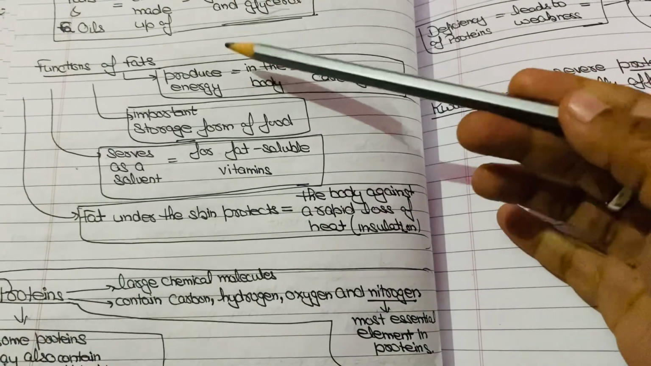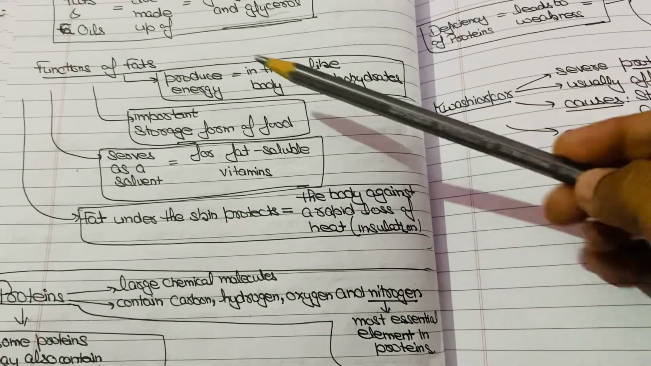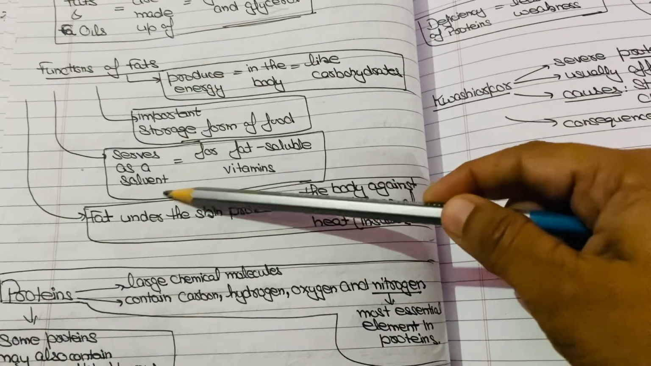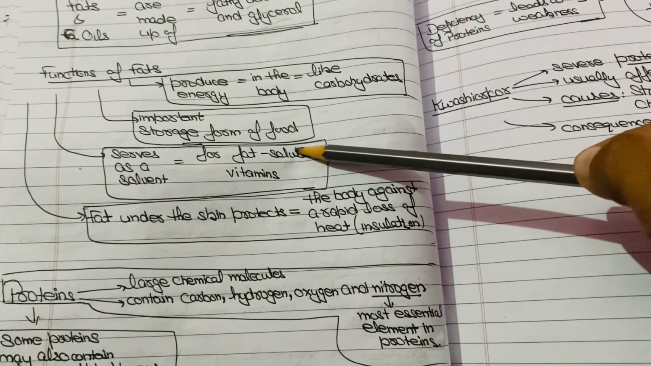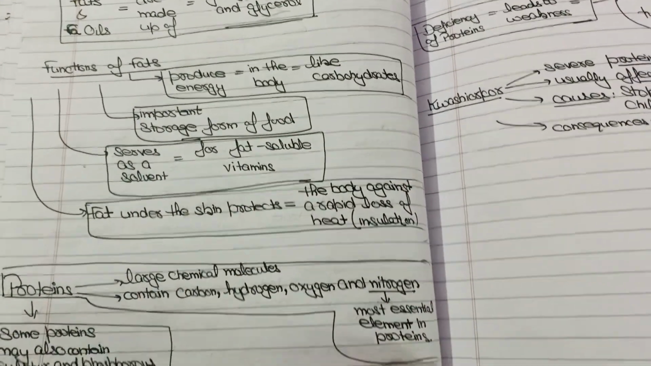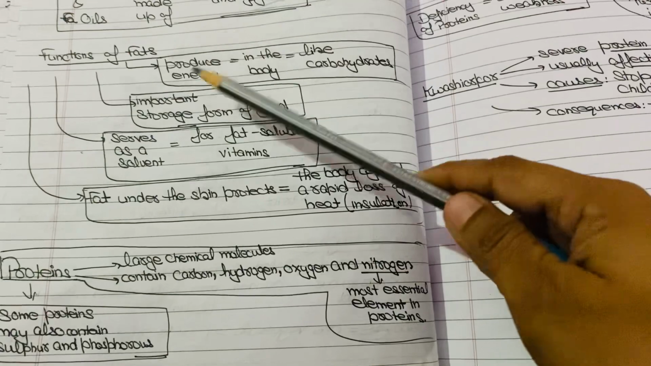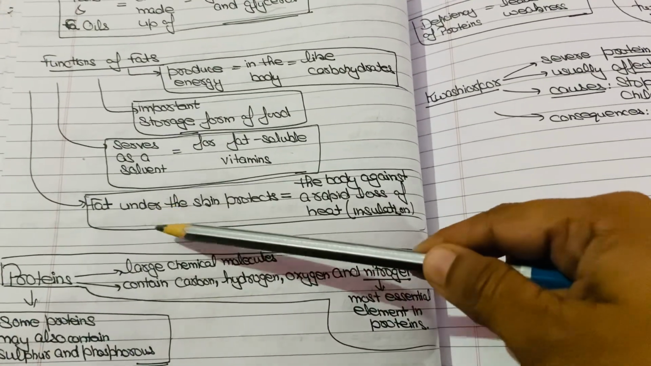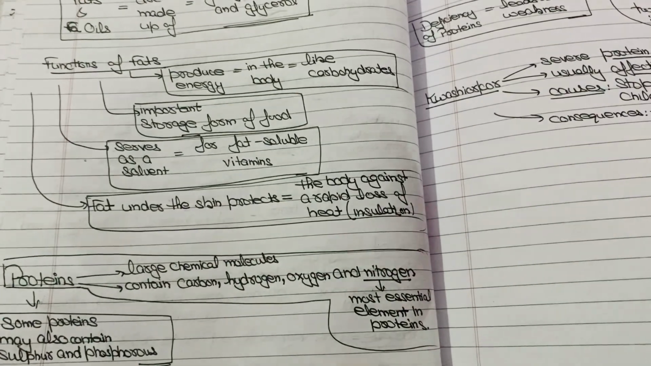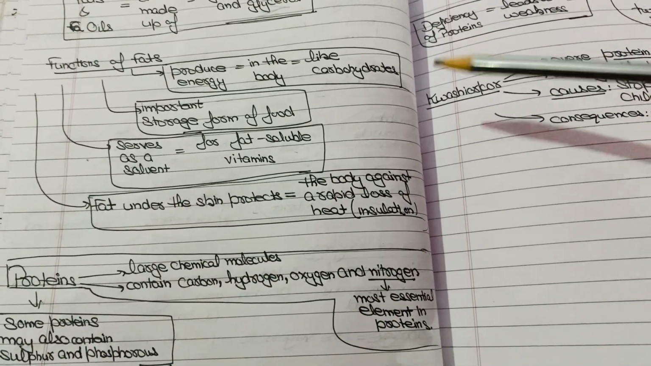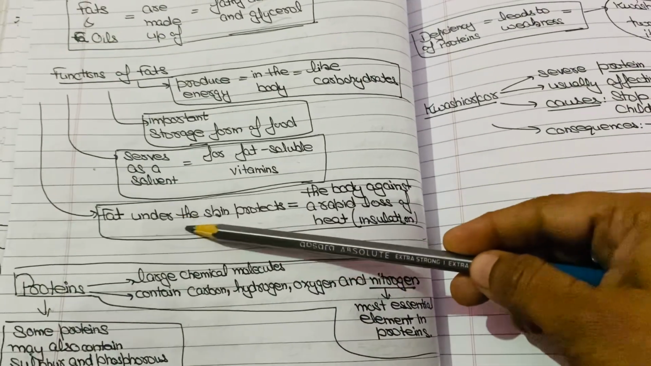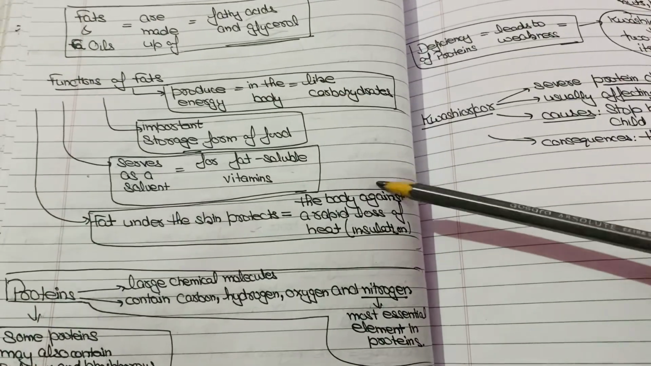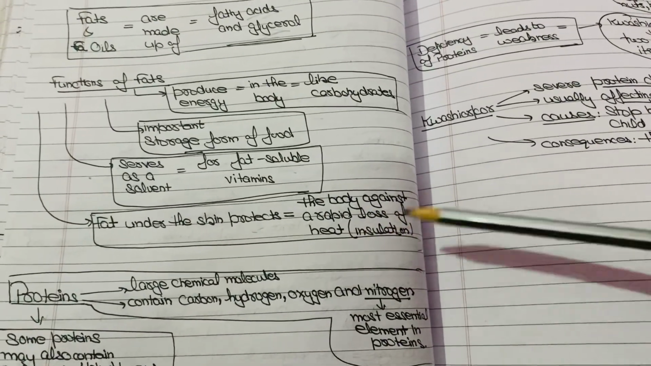And it is also a storage form of food. In our body, food is stored in the form of fats. Next, it serves as a solvent for fat soluble vitamins. Some certain vitamins are fat soluble, and fat serves as a solvent for them. Next, fat under the skin protects the body against a rapid loss of heat, as insulation.